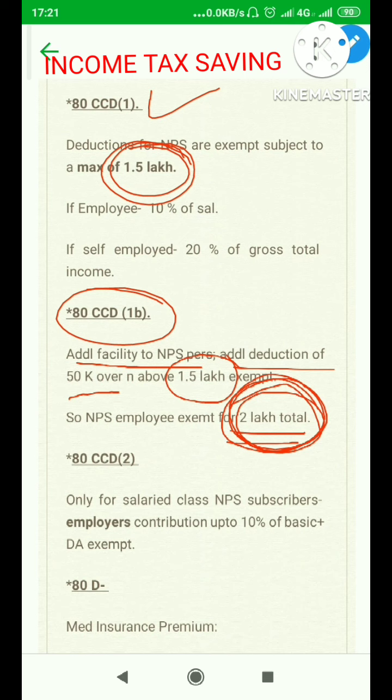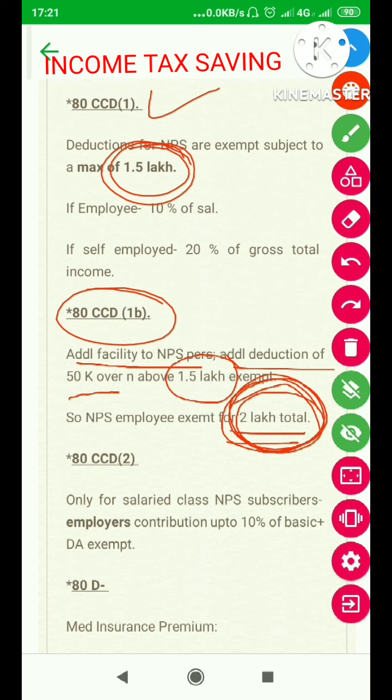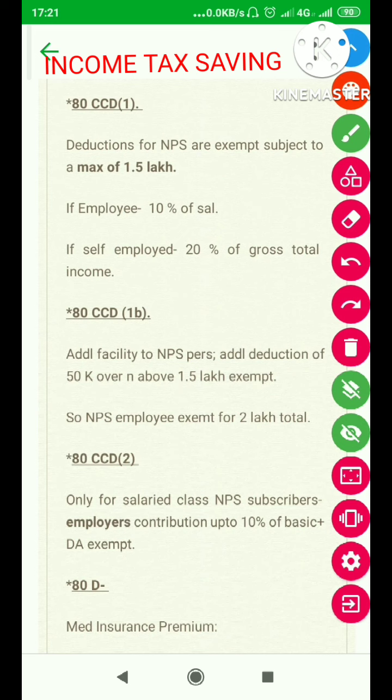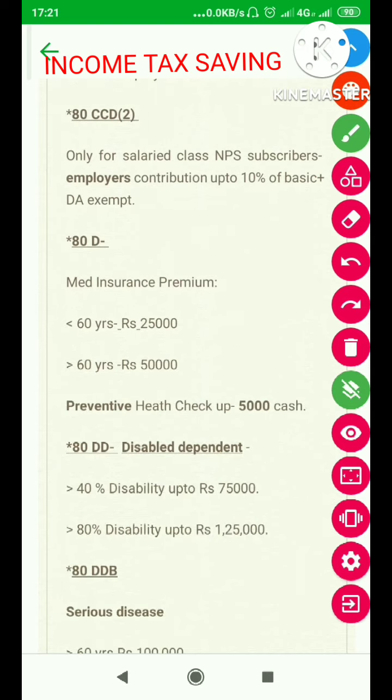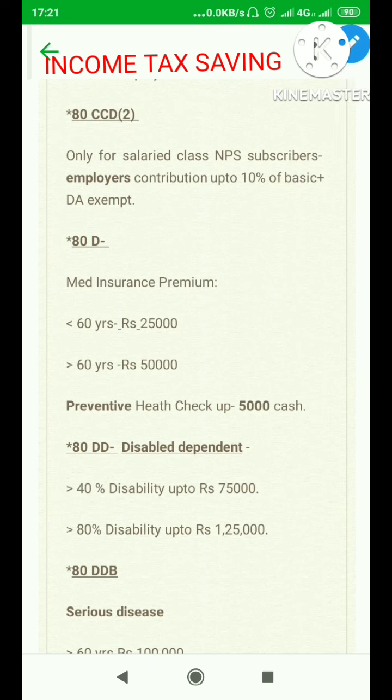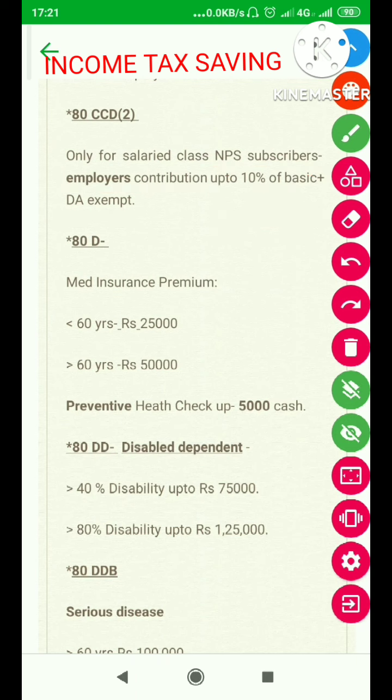So in some way, the people contributing to NPS have a slight edge over the old pension scheme, wherein one can save a maximum of up to 1.5 lakh under 80C. This is the broad difference. Now we go down a little further. Under the NPS scheme only, the employer also contributes 10% of the basic plus DA. That amount is also exempt from income tax. So that's how we said that NPS people are slightly at an advantage.